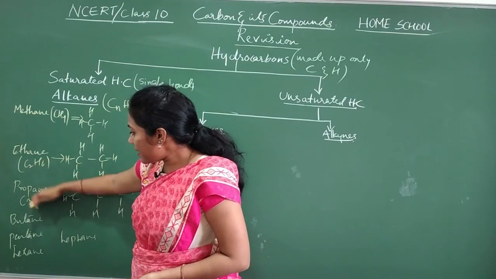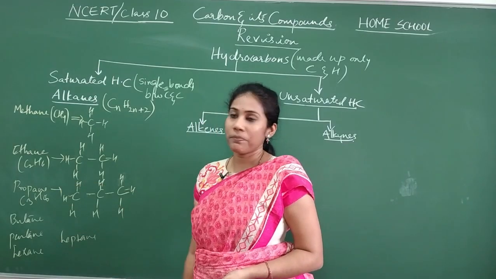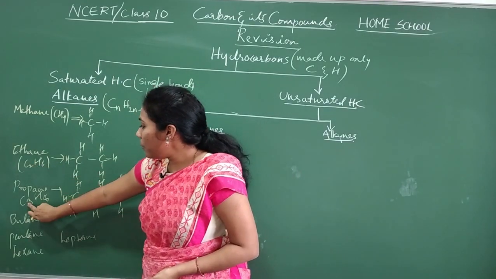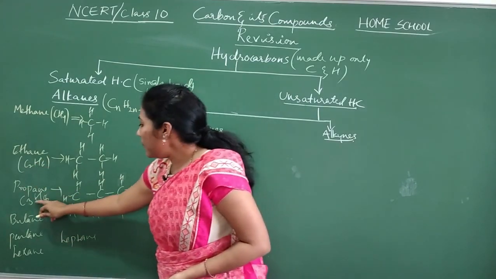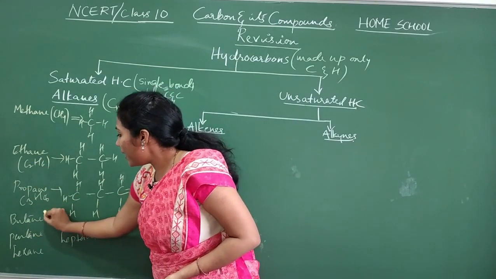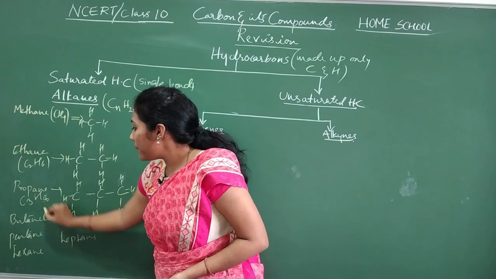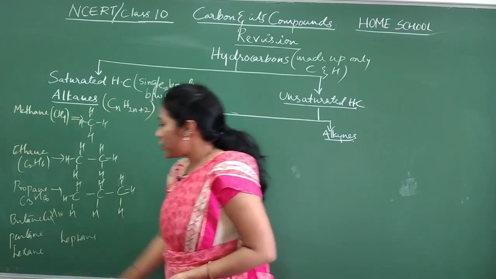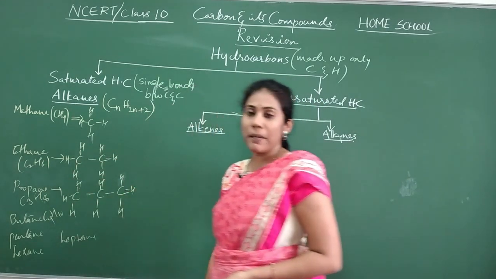Just a CH2 difference will be there in successive members. 1 carbon and 2 hydrogens more in the next member. So what will be the formula of butane? 1 carbon more, it becomes C4, and 2 hydrogens more. C4H10. So formulas and structures you need to remember.